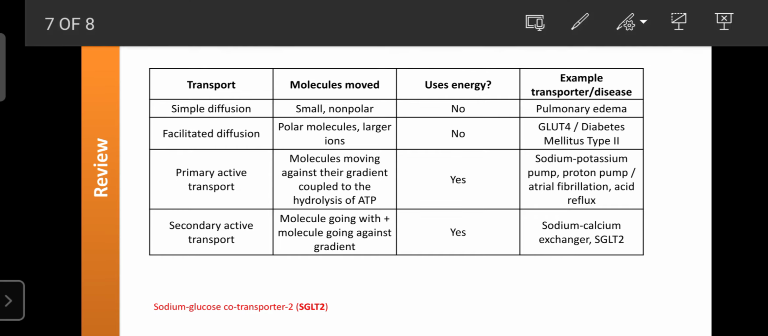Those whose size is less than 400 dalton, and it is also helpful for movement of non-polar or lipid soluble substances. This process does not require any kind of energy. If simple diffusion is abnormal, then it is responsible for the development of diseases like pulmonary edema.